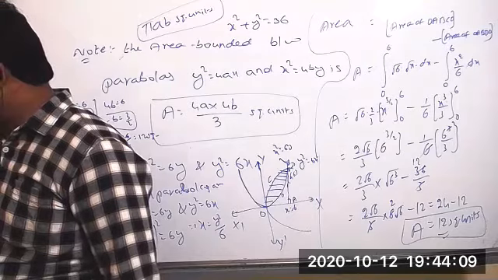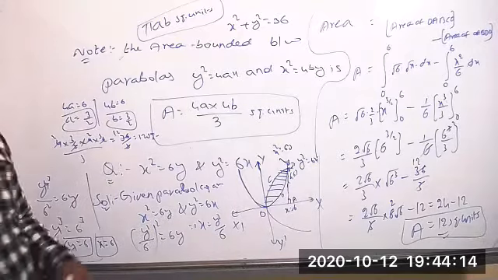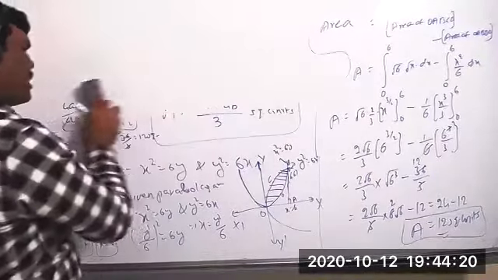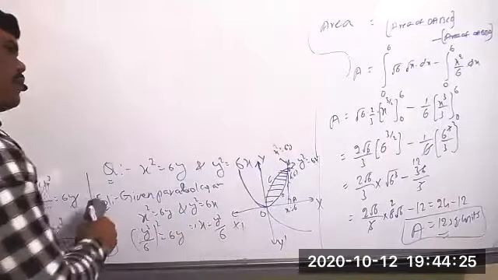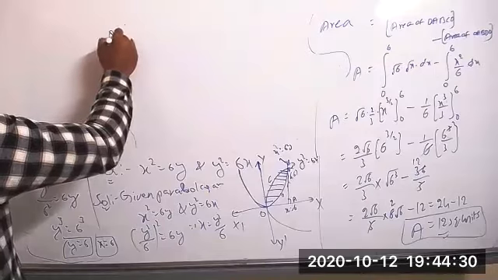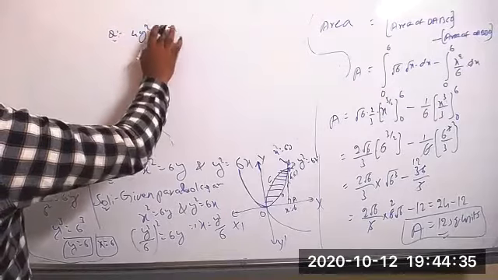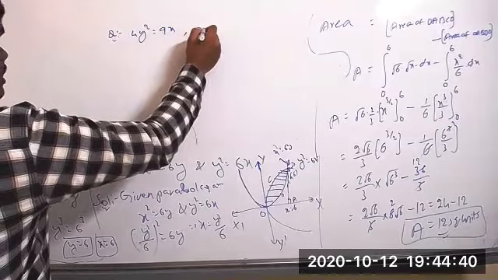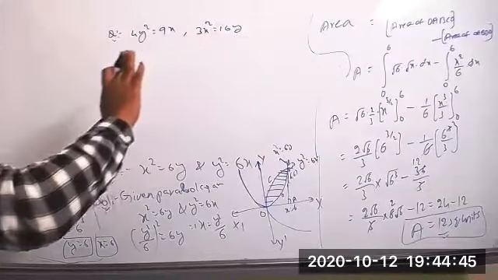Find the area bounded by. This next question, I think you got the clarity regarding that they given two parabolas. I think it's fine. Okay. If you want to, later you can try it. Not now. All of you can try later. Because it is a telecast today, we have to complete this. So 4y square equal to 9x and 3x square equal to 16y. Okay. This question you can try later. Not now. This is also easy only.